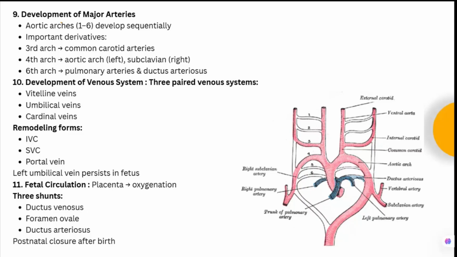This is the development of the major arches. There are aortic arches. They are 6 in number. They develop sequentially. Okay, so what are the important derivatives? The third arch, fourth arch, and the sixth arch.